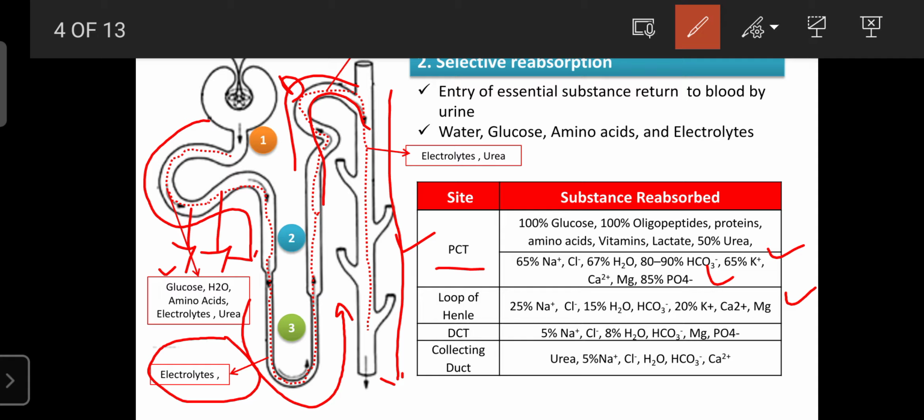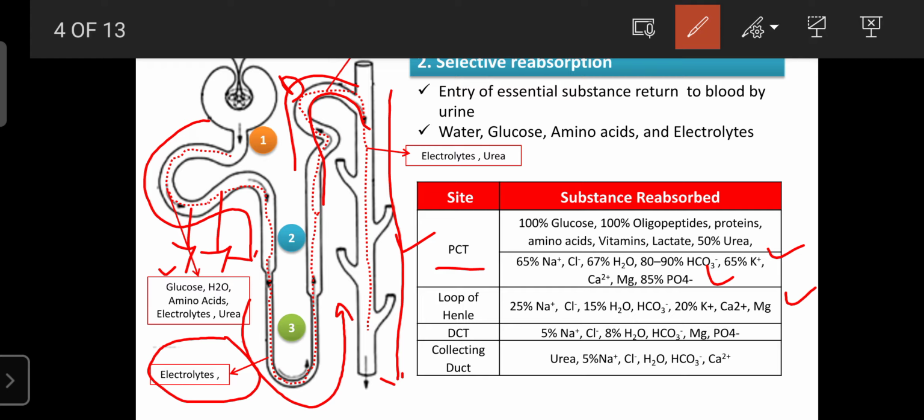And antiport means sodium enters the blood from the urine, and at the same time potassium goes from blood to the urine, so both molecules move in opposite directions. These are the two main mechanisms involved in selective reabsorption, helping the absorption of glucose, amino acids, electrolytes, urea and many other substances along with water.